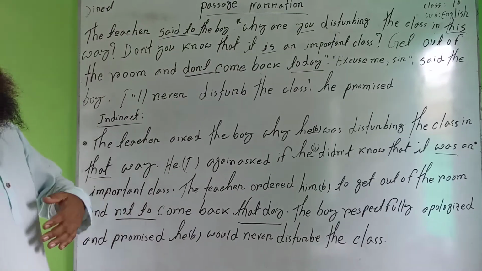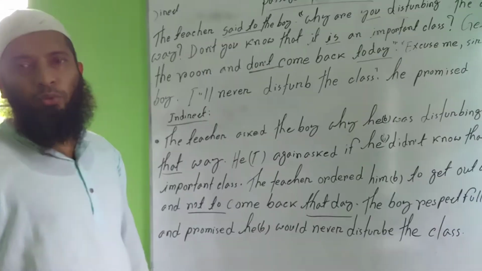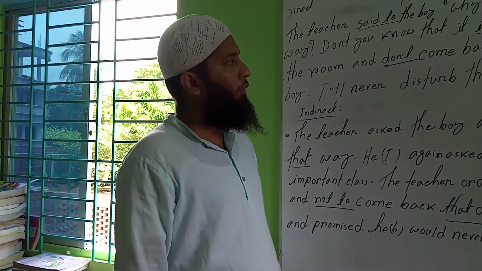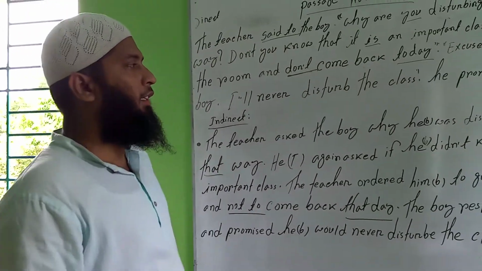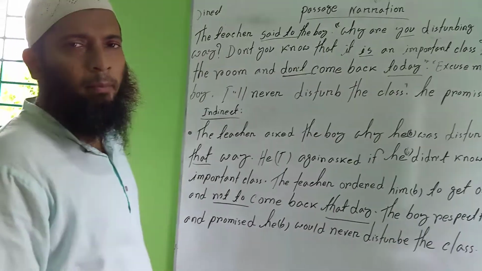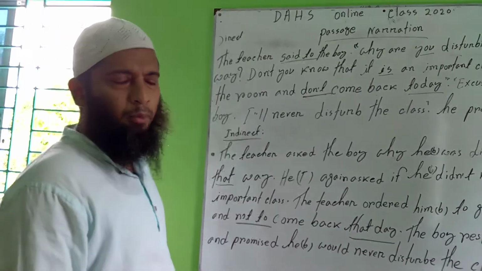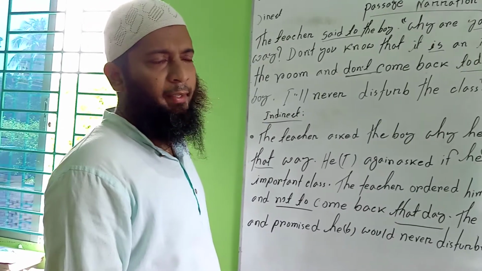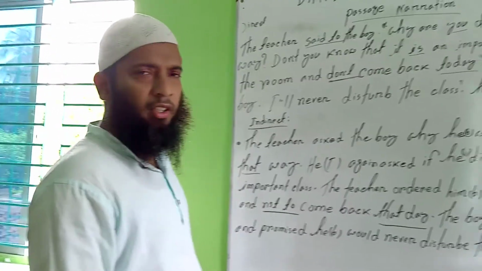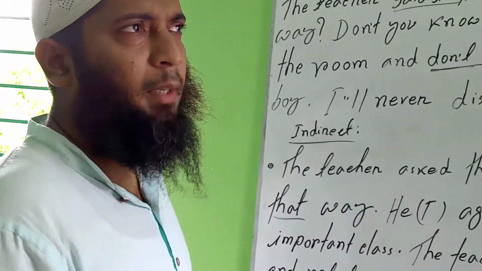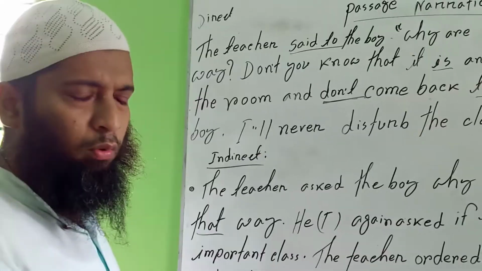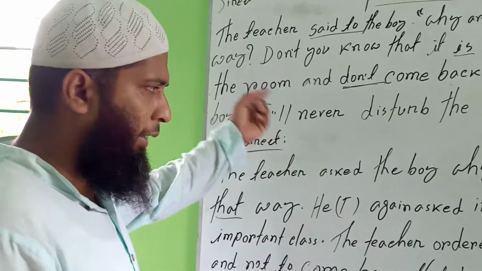Okay, my affectionate students and friends, thanks a lot to you. These are the direct and indirect narration. If you feel any problem, you can ask your teacher using an online program. Online you can ask me any question, if you feel, sir, I don't understand this line or this sentence. In the previous class we discussed all things, all five sentences and all the rules of this narration, and wrote them on the whiteboard.